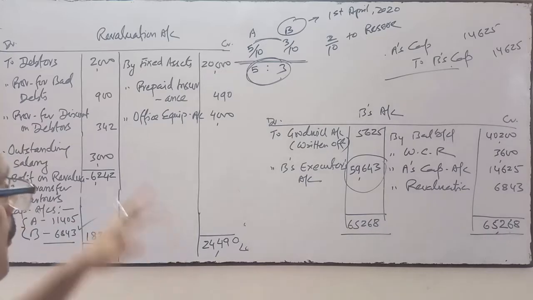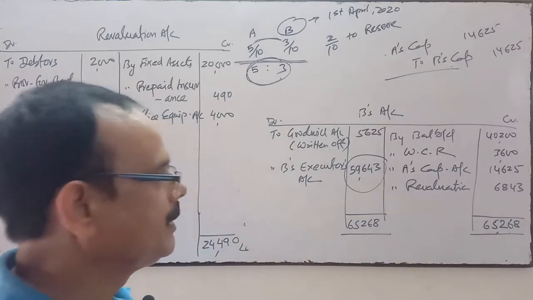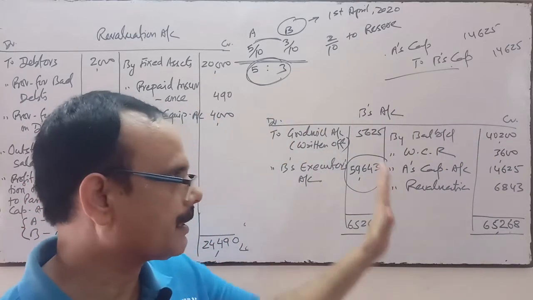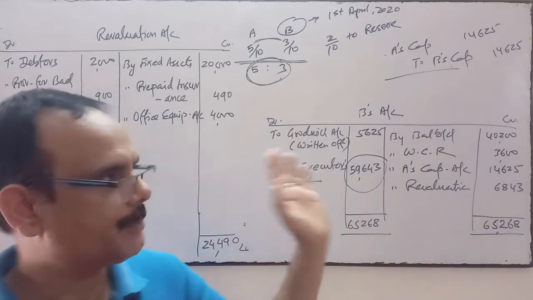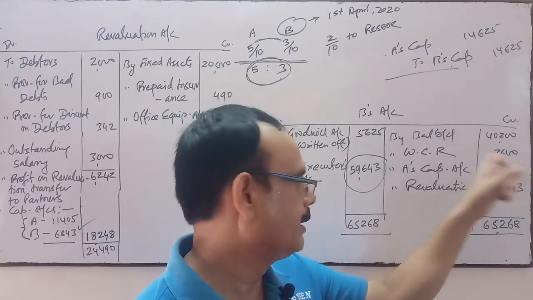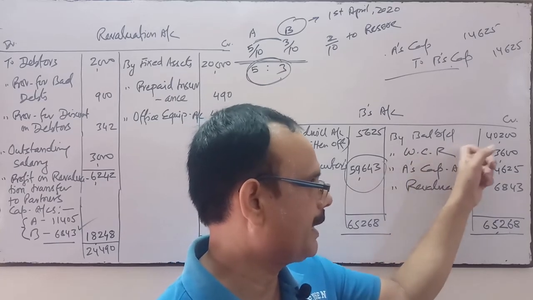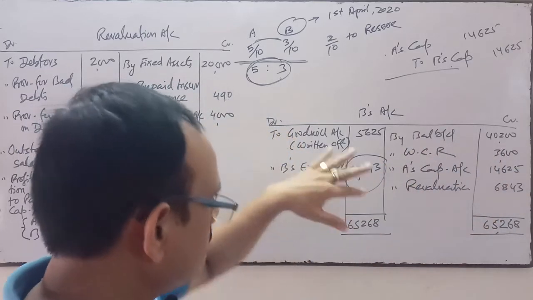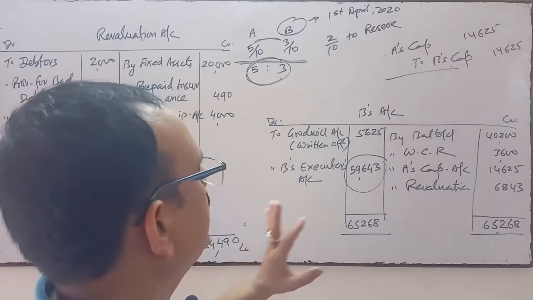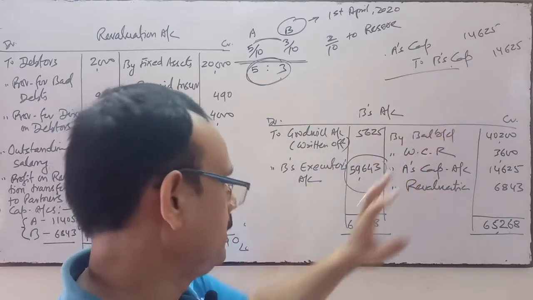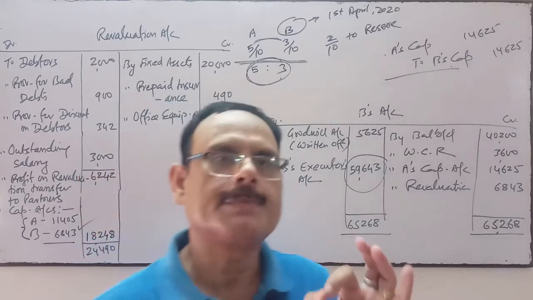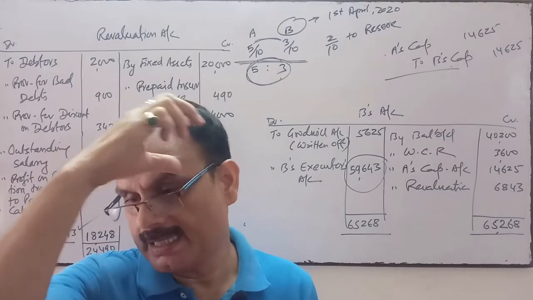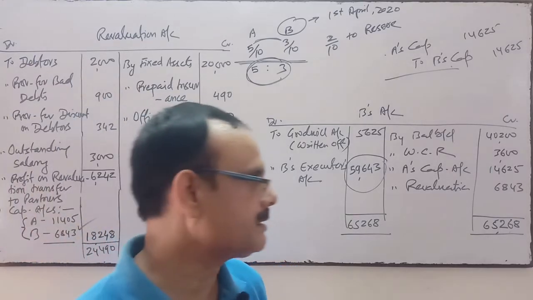So here we have prepared the revaluation account and B's capital account. If it is required to prepare the partners' capital account, then we will open the capital accounts of all the partners in columnar form. The treatment will be: balance brought down for A and B. Workman compensation reserve will be distributed between A and B. Then goodwill in A and B columns. Then A's capital balance will be found out, and from A's capital balance we will prepare the new balance sheet.